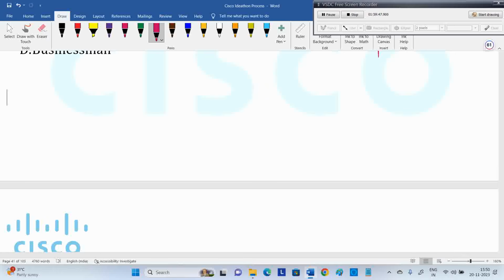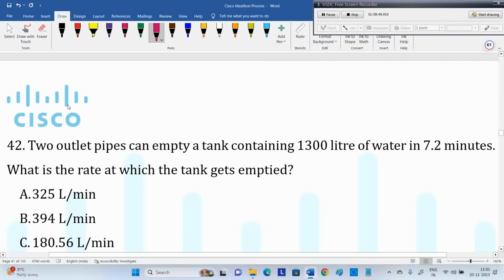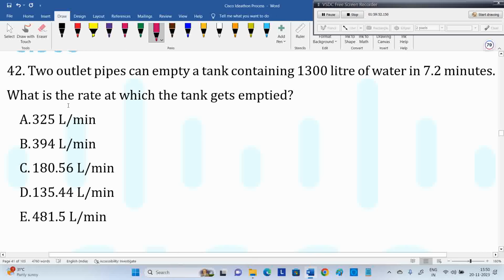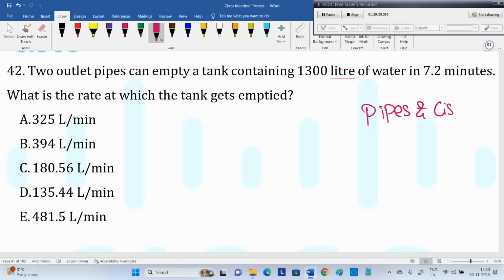This is a question from quantitative aptitude related to the pipes and systems topic, but don't worry, they're asking basic things. Pipes and systems we don't know, time and work we don't know, don't worry. But read the question. Two outlet pipes can empty a tank containing 1300 liters in how much time?